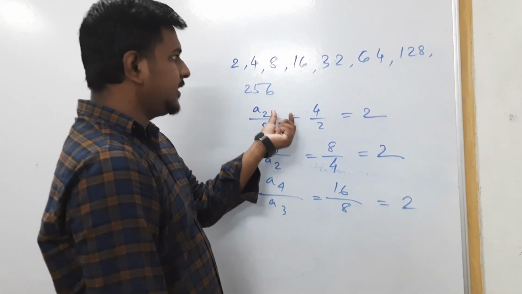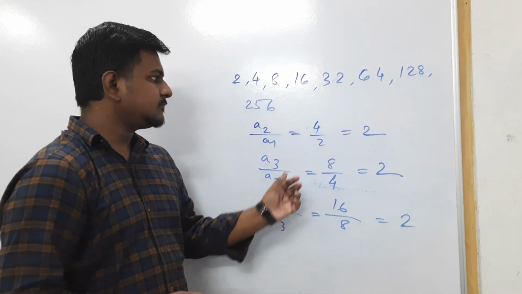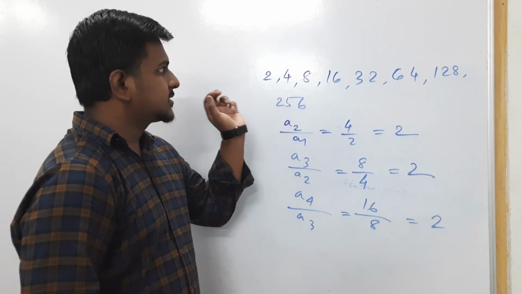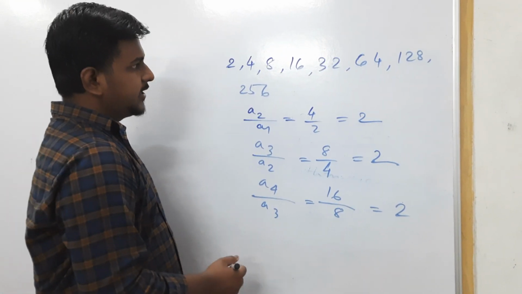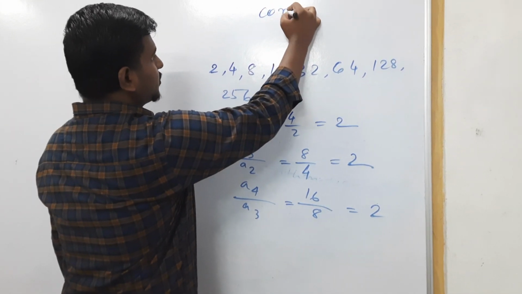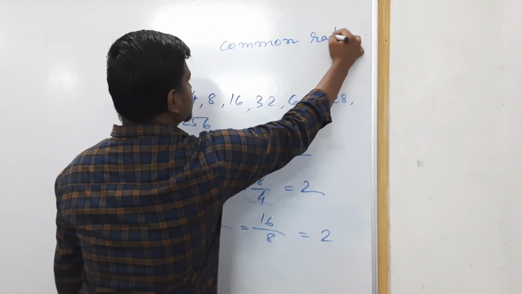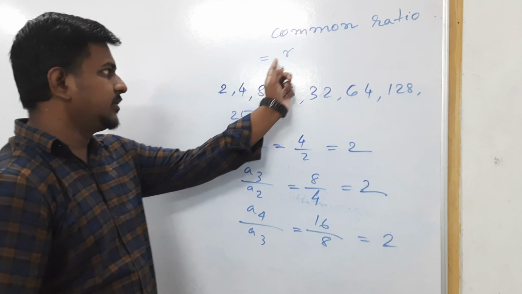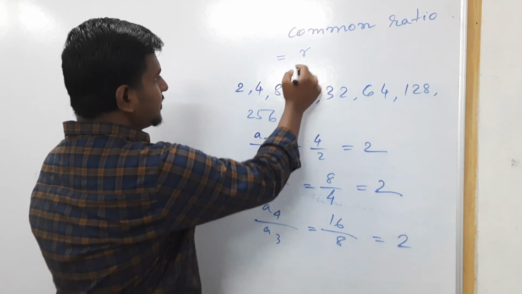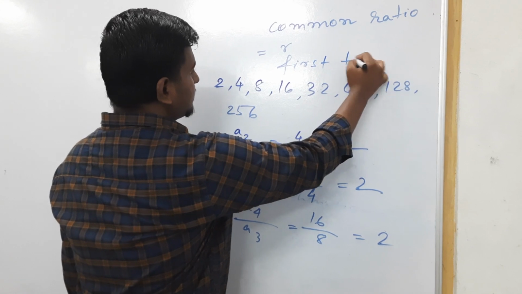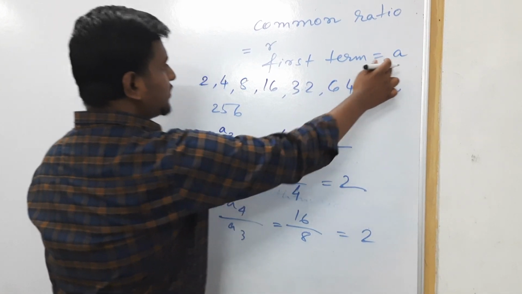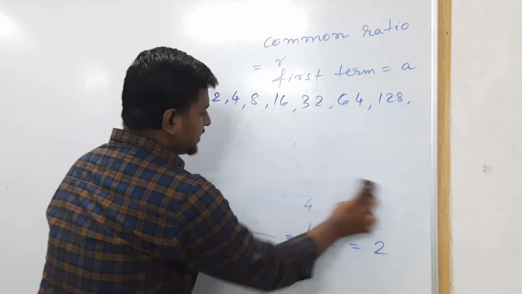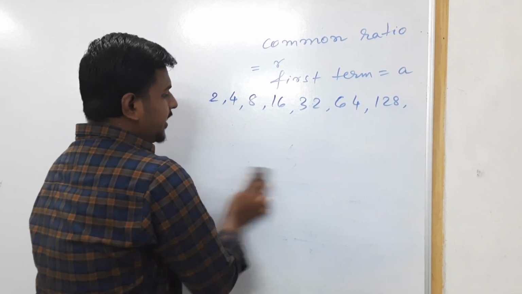In AP, we knew that the constant term which is added is known as the common difference, but in GP, the constant term which is multiplied is known as the common ratio. It is denoted by small r. Again, the first term in a GP is denoted by A. Now, what is the formula for the nth term of a GP?